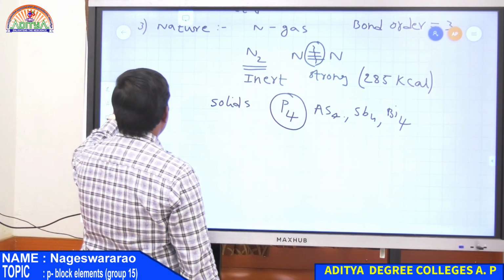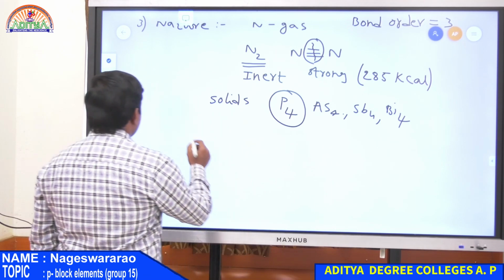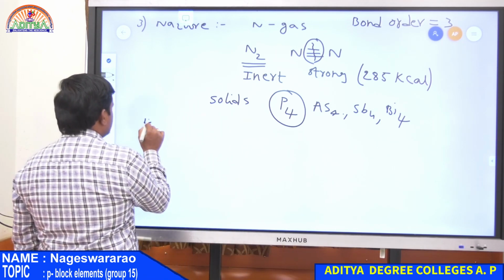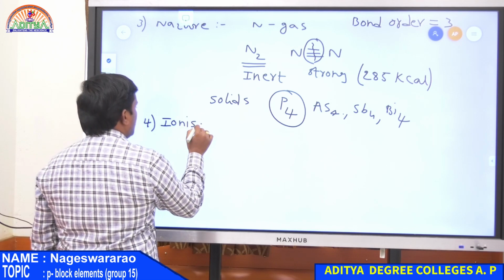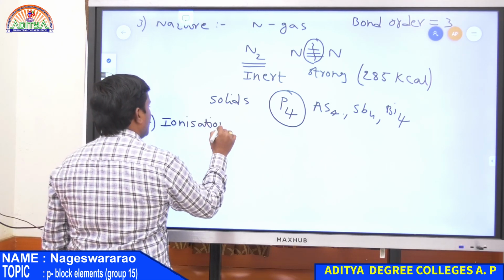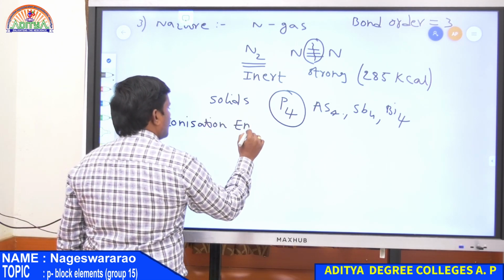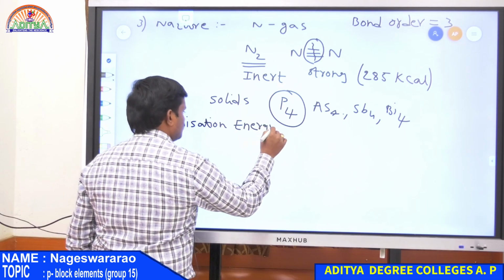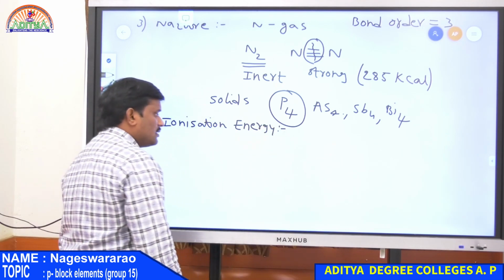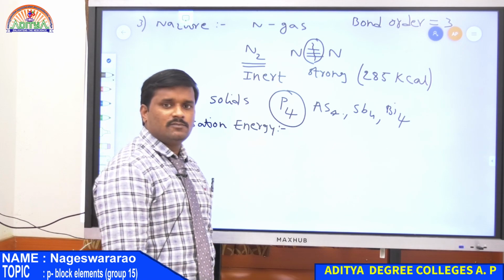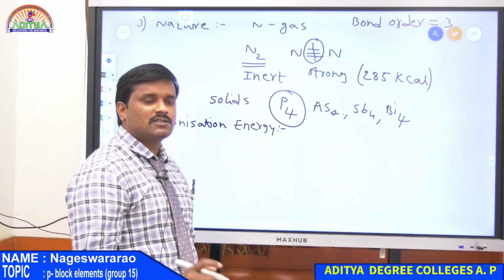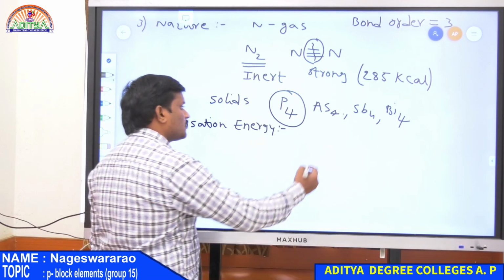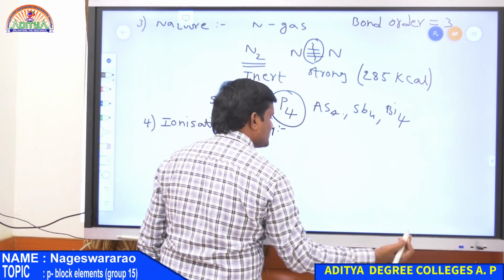Next property is ionization energy. Ionization energy or ionization potential, whatever it may be. So ionization energy is nothing but the amount of energy required to remove one electron from the atom. So from top to bottom size increases.